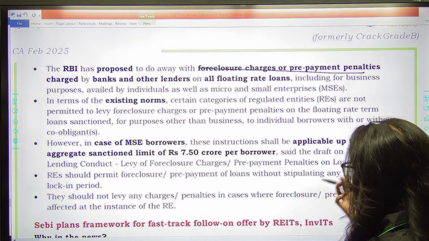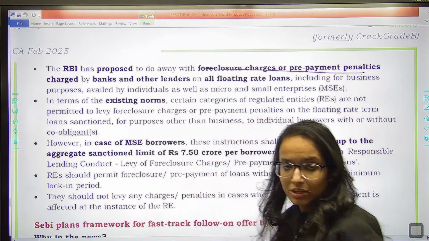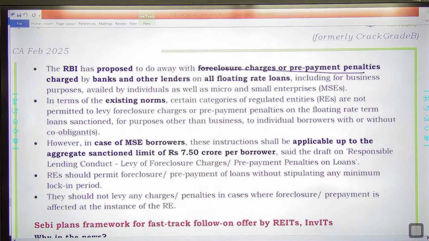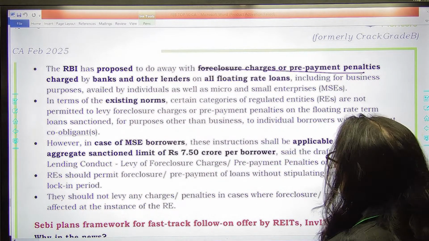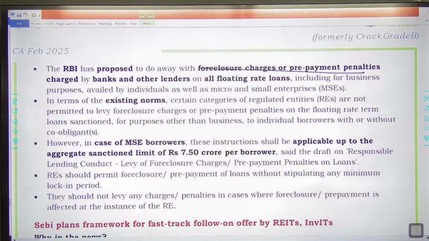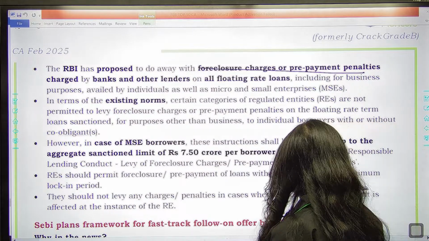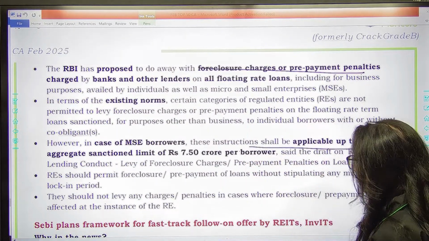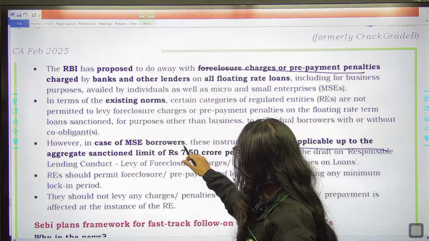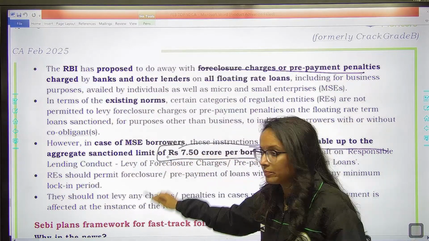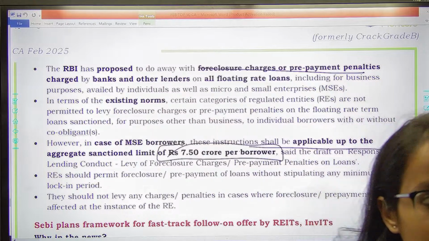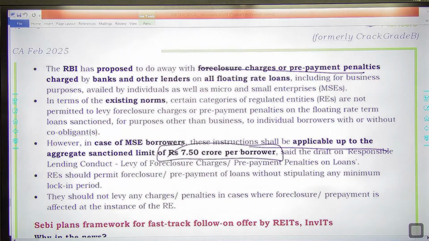So RBI has said for MSMEs, you do away with this because they want the MSMEs to grow. So RBI has proposed to do away with these foreclosure charges or prepayment penalties charged by banks and other lenders on all floating rate loans for the MSMEs. Okay. However, in case of MSME borrowers, these instructions shall be applicable up to an aggregate sanction limit of 7.5 crore per borrower. It is applicable if your sanction limit is 7.5 crores per borrower.